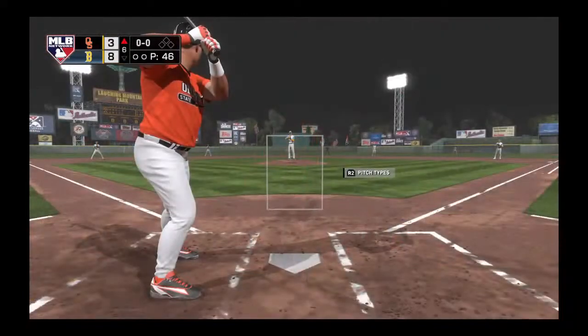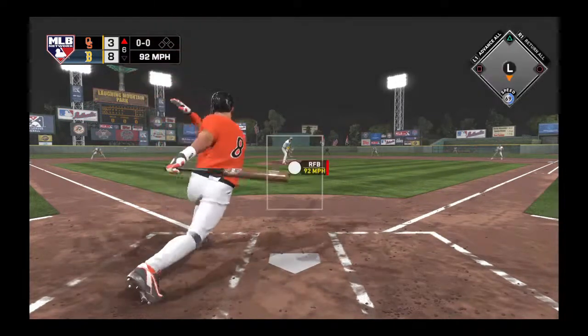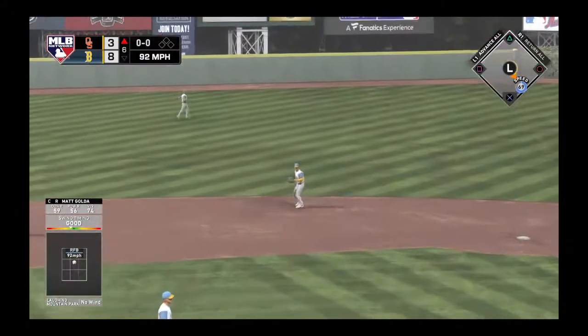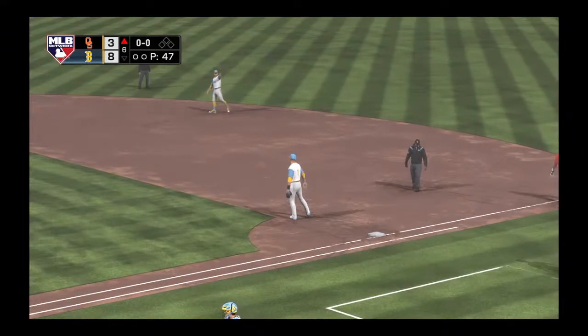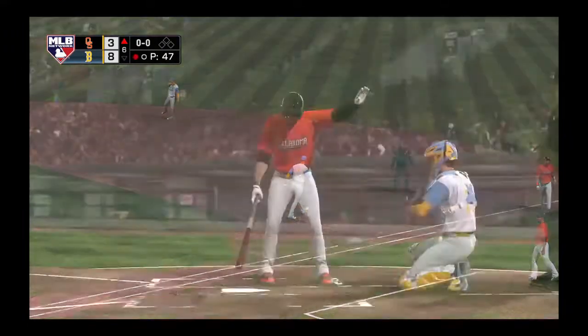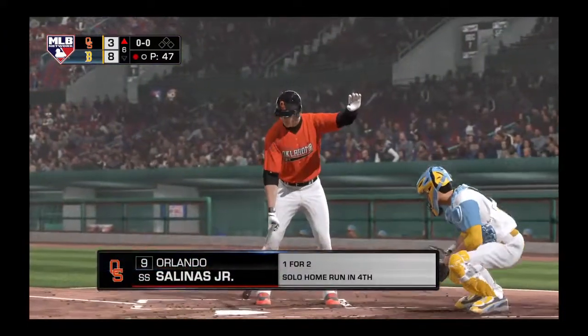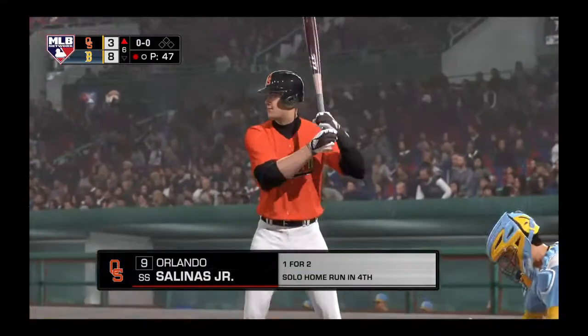We need 5 runs between now and the 9th inning. This one doesn't look good so far. Down by a boatload as we enter the middle innings. It's about time they get something going. We need to get something done right now. We need to score at least a couple runs, maybe 1 run, maybe 2 runs this half inning.